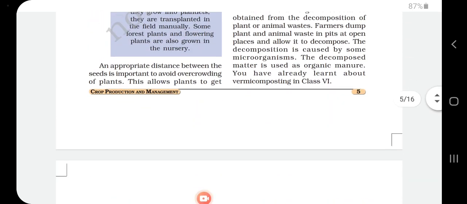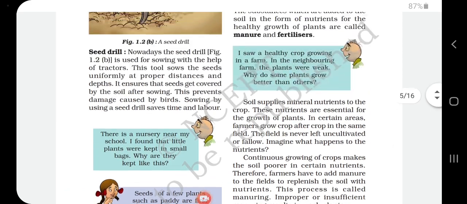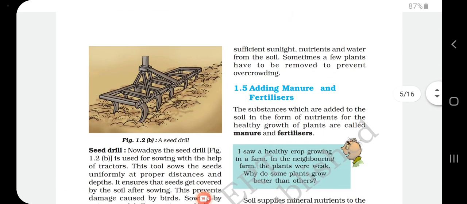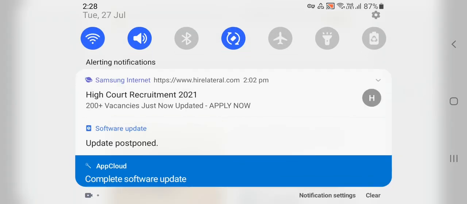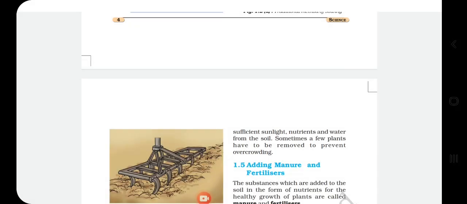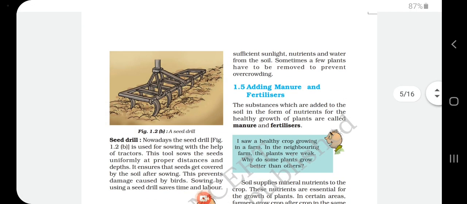Then an appropriate distance between the seeds is important to avoid overcrowding. Why should we give the appropriate distance? Because it prevents the overcrowding of the plants. This allows the plants to get sufficient sunlight, nutrients and water from the soil. Sometimes a few plants have to be removed to prevent overcrowding.